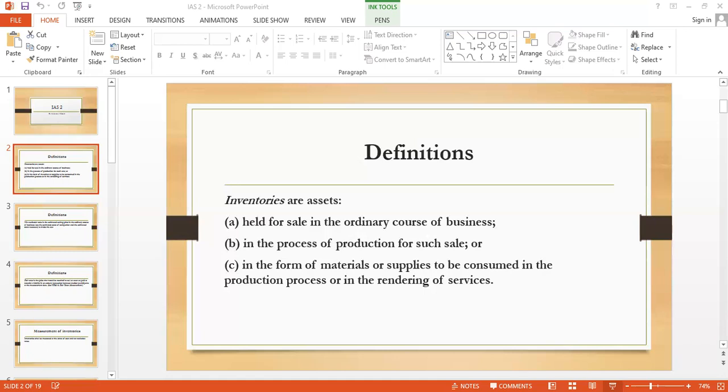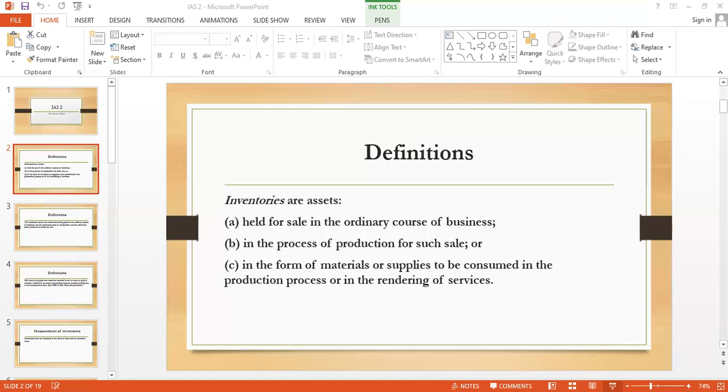Now, the most important thing is cost of inventory. The cost of inventories shall comprise all cost of purchase, cost of conversion, and other costs incurred in bringing the inventories to their present location and condition. Now, one by one, we'll see the items. First is the cost of purchase.